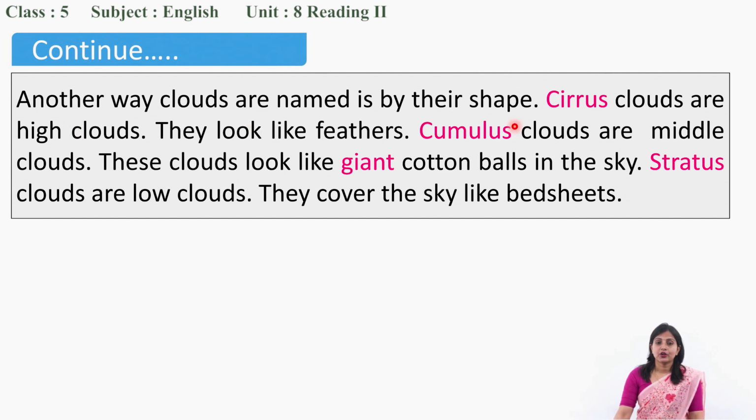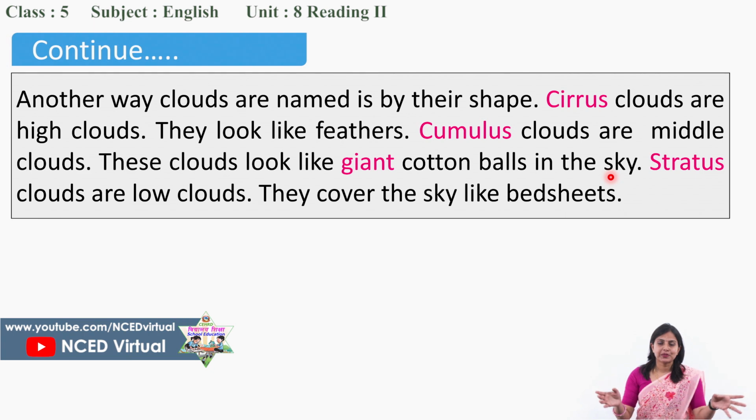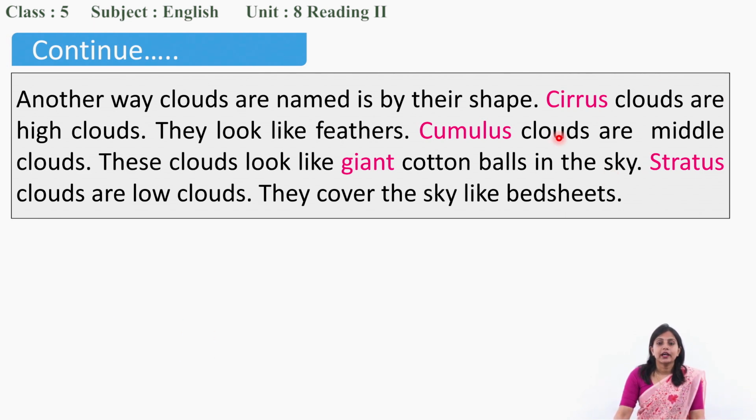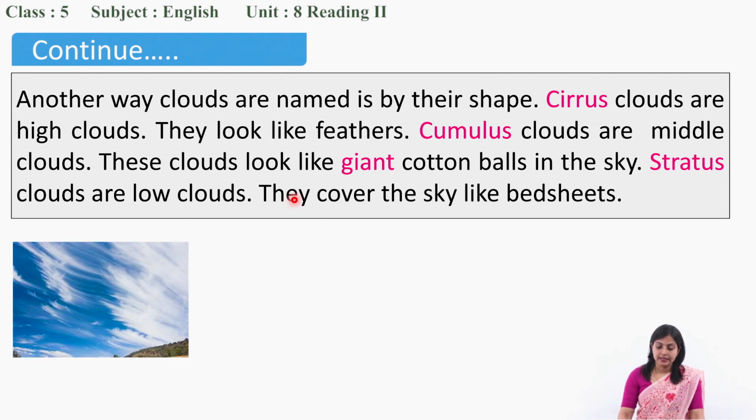Another way clouds are named is by their shape. Different shapes of clouds have different names. Okay, they are not toys, they are not animals we see. They have different names. So what are they? Cirrus clouds are high clouds. So the first type is cirrus clouds.